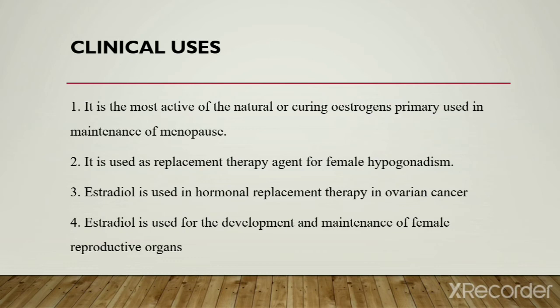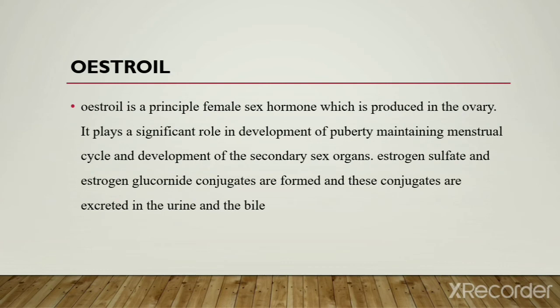Estradiol is used in hormonal replacement therapy in ovarian cancer. Estradiol is used for the development and maintenance of female reproductive organs.